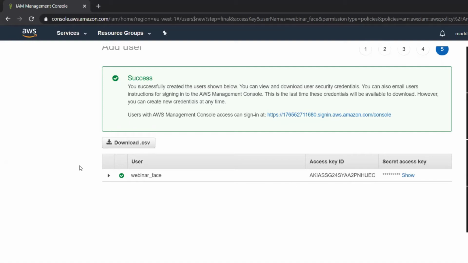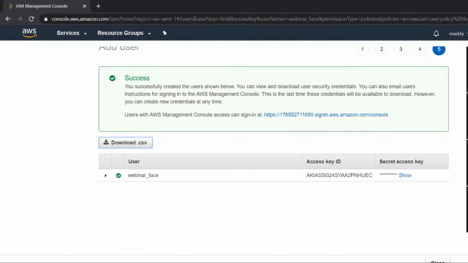So you need to download them. They are one-time generatable. You cannot regenerate the same secret access key again and again. So that is why there is an option here to download the credentials. If you click on this, a credentials.csv file will be downloaded, and that file will hold your access key ID and the secret access key. Generally, the secret access key is confidential, so that is why they show it as stars, and the access key ID is an encrypted ID.